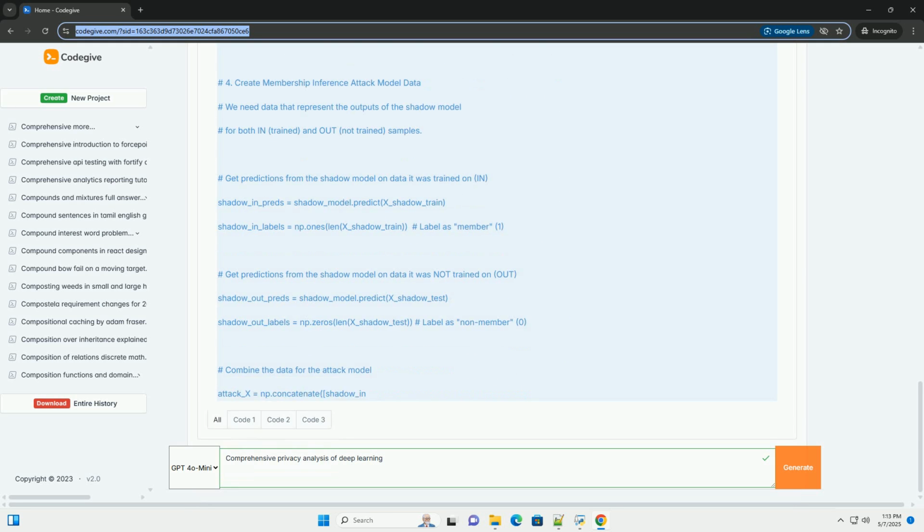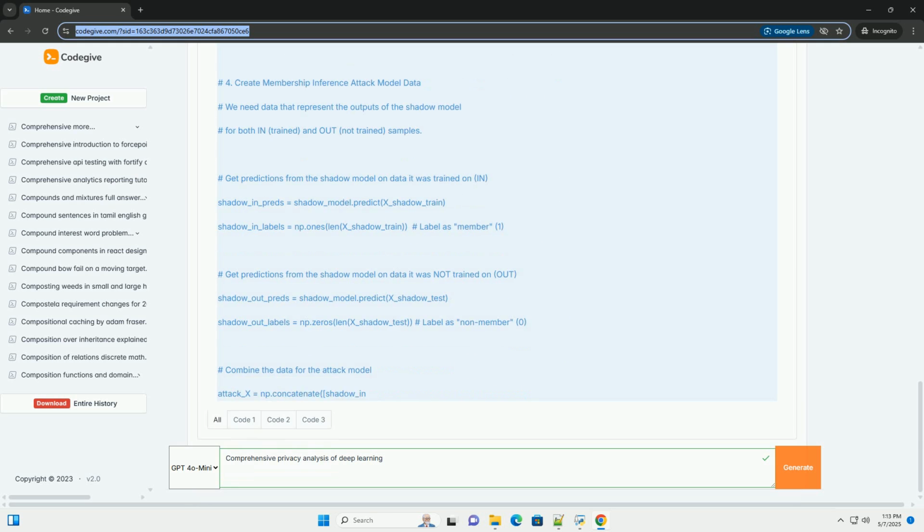3. Secure multi-party computation, SMPC. Core idea: multiple parties can jointly compute a function on their private inputs without revealing their inputs to each other. How it works: data is split among the parties, and cryptographic protocols are used to perform the computation securely. Example: training a model on data distributed across multiple hospitals without revealing patient records.